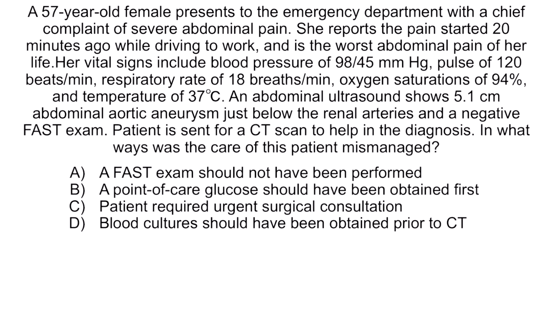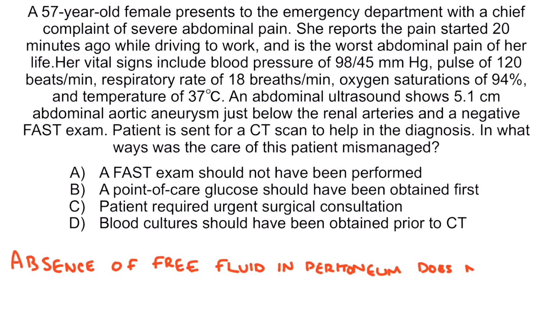The resident was likely comforted by the lack of free fluid in the peritoneum, which is what the FAST exam was looking for. But remember, the absence of free fluid does not rule out rupture. The aorta is retroperitoneal, so a ruptured AAA wouldn't reveal fluid in the peritoneal cavity. Only normotensive patients should go to the CT scanner.